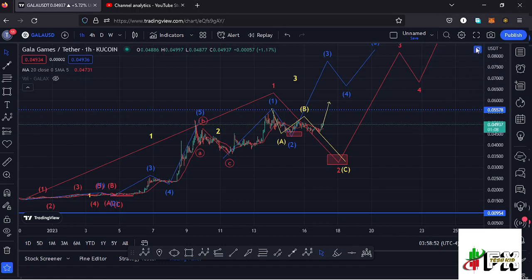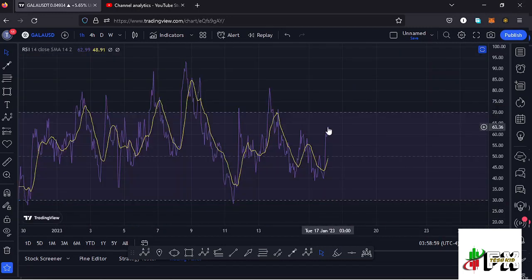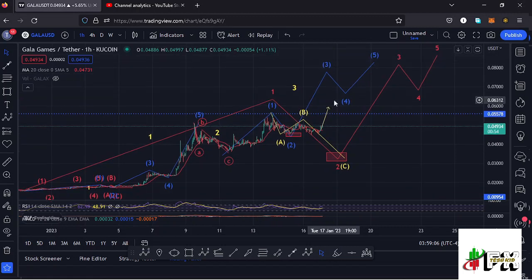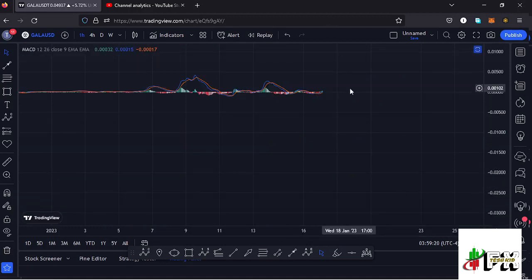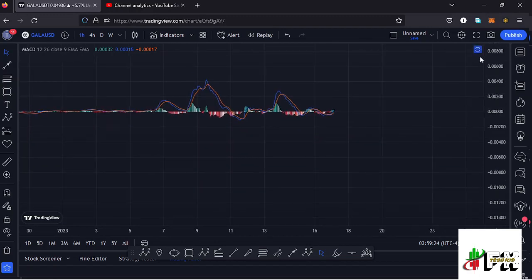And if I take a look at the indicators before I jump to the daily chart to give you the long-term scenarios that I'm expecting to play out, here on the RSI you can see we are trading at around the 63 mark, meaning we have massive room for us to support any movements to the upper side in the formation of this higher EDU12 count 3 of this EDU12 structure in blue. And we also have a bit of room for us to support any movements to the lower side in the formation of this wave 2 of that alternative EDU12 structure. And also taking a look at the MACD, we have printed a bullish cross, meaning higher prices are still coming our way. So let's be patient and see how that plays out.